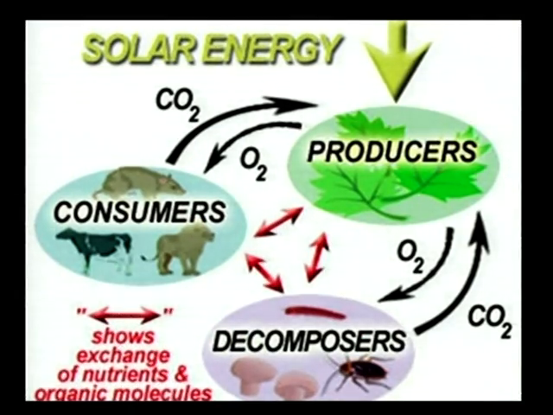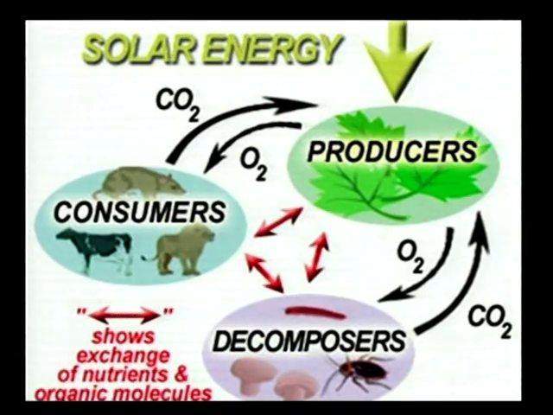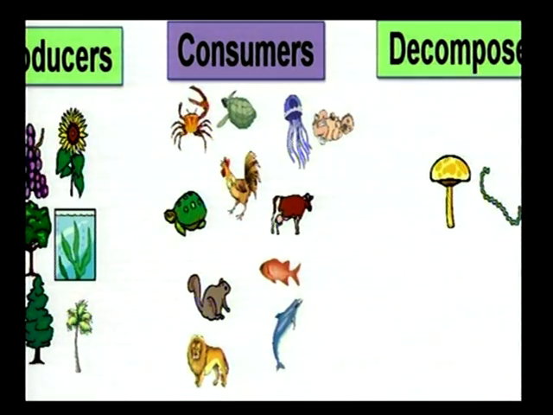Just now we have discussed producers, consumers and decomposers. These are examples for producers, consumers and decomposers. Here these are also examples for producers, consumers and decomposers. Producers are plants like sunflower, wheat, corn, etc. Consumers: hen, cock, rabbit, lion, fish, etc. And decomposers are microorganisms like bacteria and fungi.